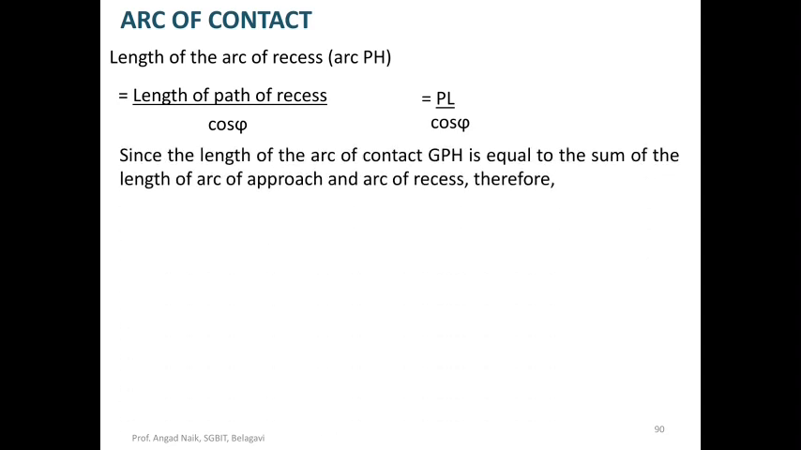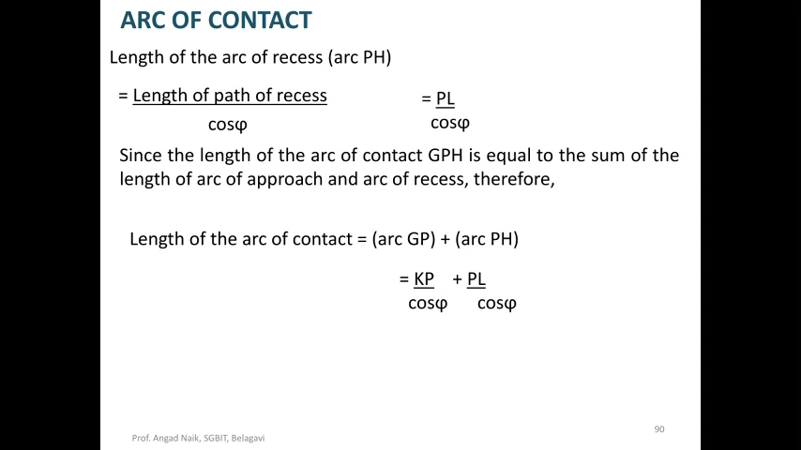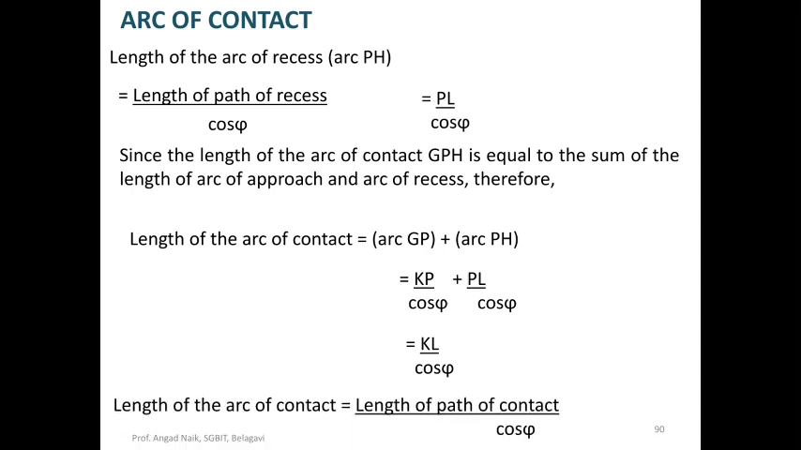Since the length of arc of contact GPH is equal to the sum of length of arc of approach and arc of recess, we can write length of arc of contact is equal to arc GP plus arc PH, which is nothing but KP by cos phi plus PL by cos phi. If you add KP plus PL, it is nothing but KL, so it becomes KL by cos phi. So the final equation is: length of arc of contact is equal to length of path of contact divided by cos phi.